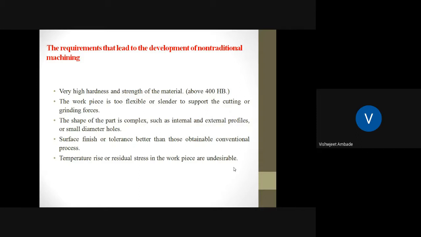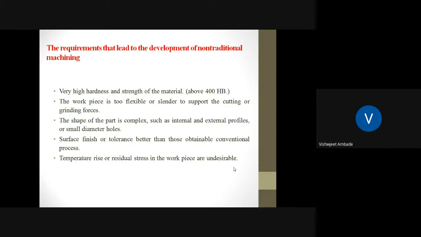If we want to cut material from a very complex component, or from the internal and external profile of a very small diameter hole, in that case we need the non-conventional type of machining process. Next, the surface finish or tolerance is better than those obtainable by conventional processes.